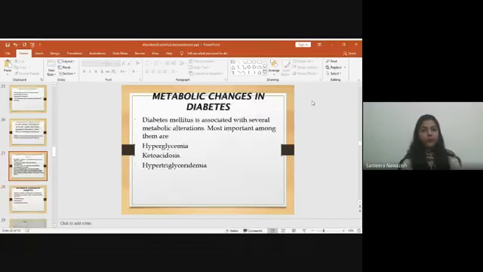So, metabolic changes in diabetes. A number of metabolic changes are related to diabetes mellitus and associated with severe metabolic alteration. Most important among them are hyperglycemia, ketoacidosis, and hypertriglyceridemia. Hyperglycemia is the elevation of glucose in the blood. Ketoacidosis is the presence of excess ketone bodies, and hypertriglyceridemia is the accumulation of an excessive quantity of triglyceride in the blood.